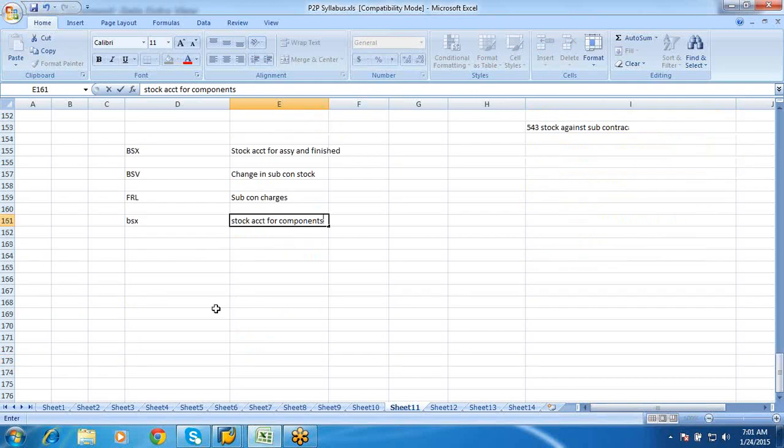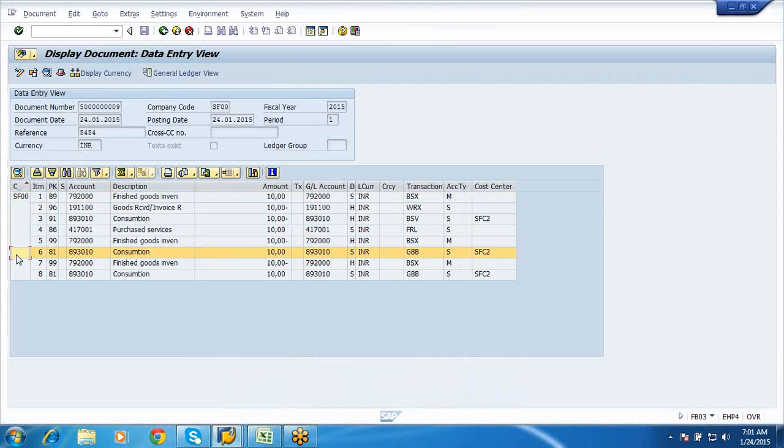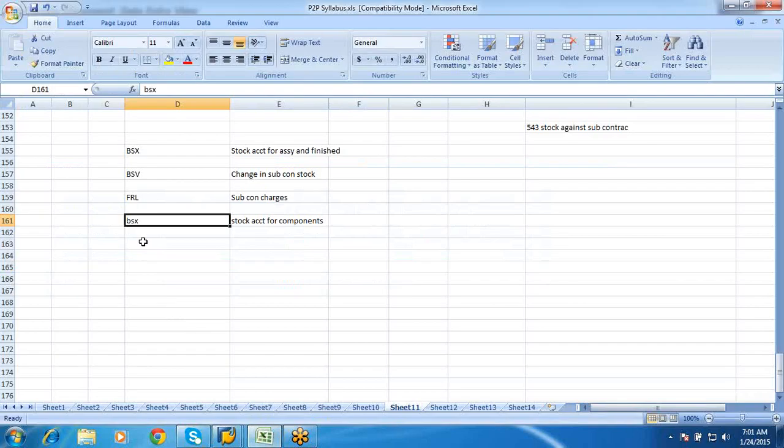This stock account for components can vary. To manufacture one mother part you may require 5 child parts. At that time you would get more of these bottom entries, consumption and finished goods inventory. So this is different.